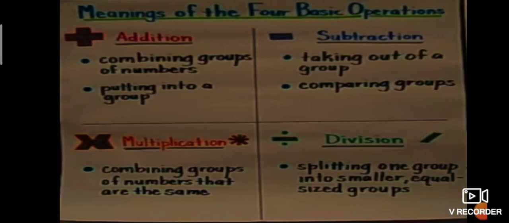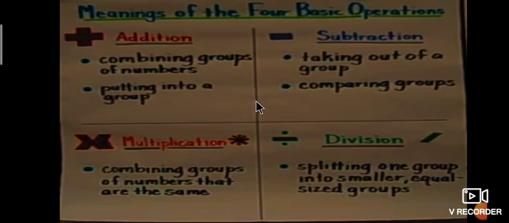First one is addition. Addition is represented by the symbol plus. What is addition? Addition means combining groups of numbers, putting into a group. For example, we consider 1 plus 1 is equal to 2.